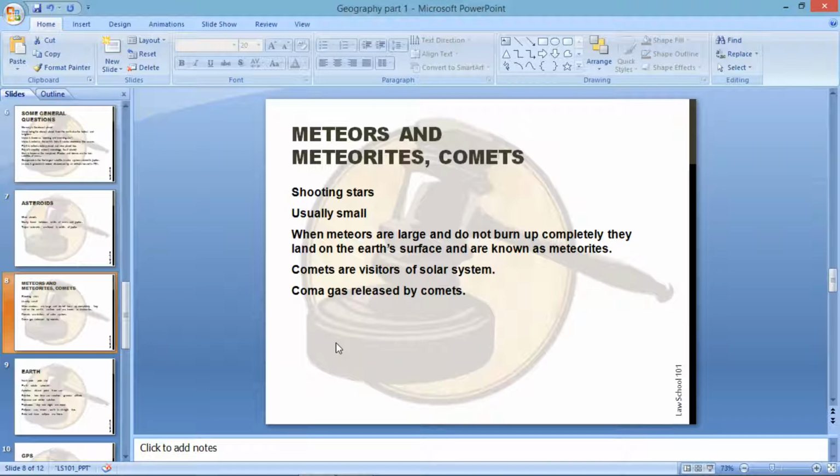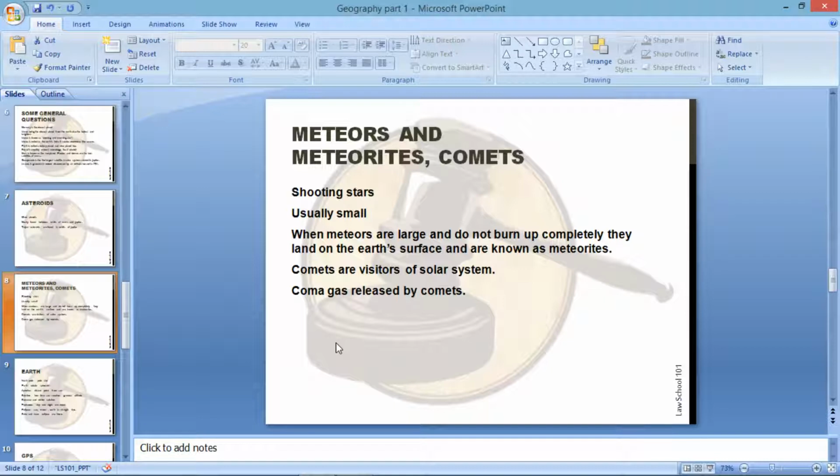Meteors and meteoroids are also called shooting stars. Meteors are fragments of rock coming towards the Earth, formed due to the collision of asteroids with one another. Meteors are usually small and, due to the heat produced by air resistance, burn up before they reach the Earth's surface. When meteors are large and do not burn up completely, they land on Earth's surface and are known as meteorites.